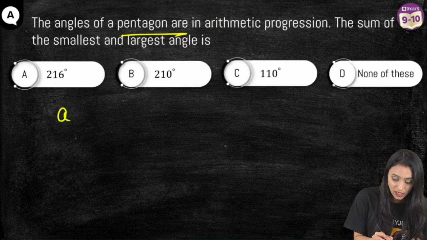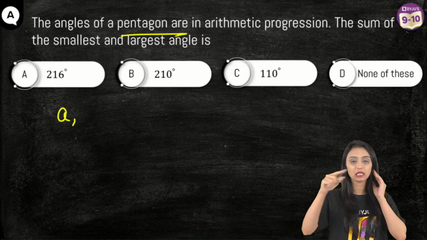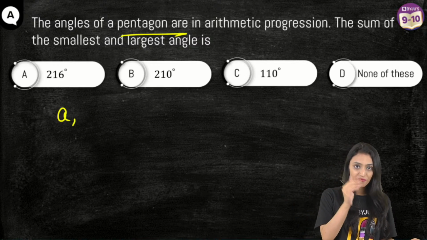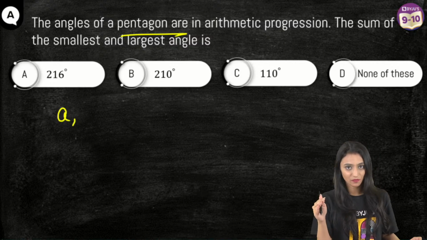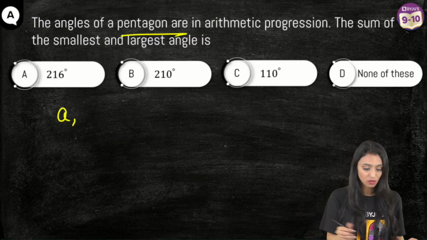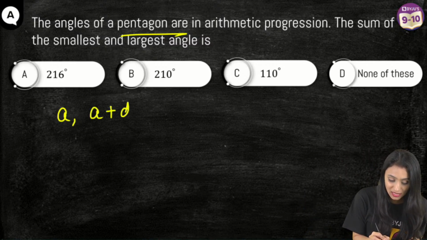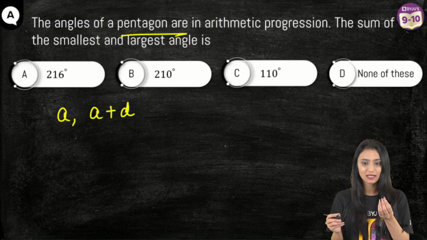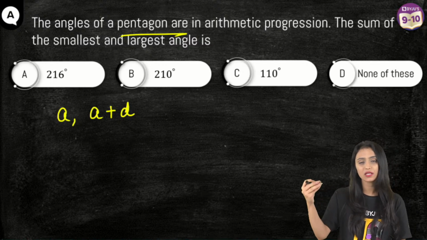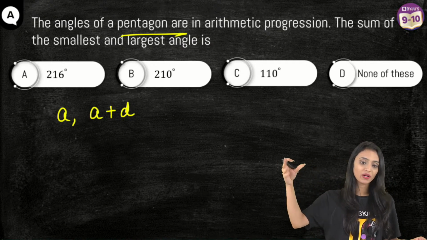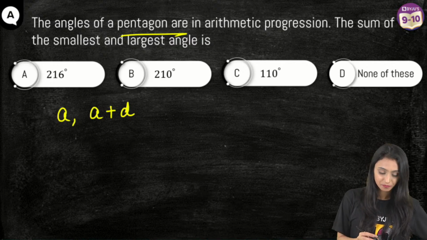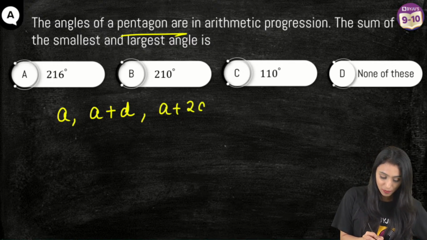Let me tell you, in case of arithmetic progression, there is basically a series that you see. There is a pattern, right? The difference between every term and its next term, its successor, and its predecessor, you would see the common difference is always the same. So the first term is A, so the next is A plus D. Yes, that is with 5 sides. Common difference would be the same. Yes, so A plus D, then A plus 2D.